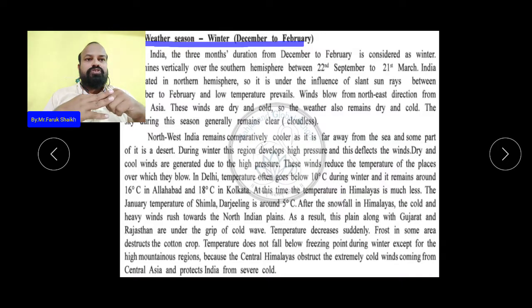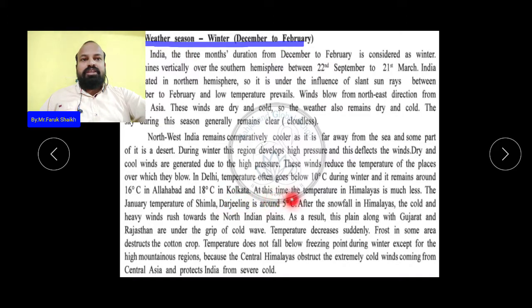These winds reduce the temperature of the place over which they blow. In the regions where these winds blow, they reduce the temperature. In Delhi, temperature often goes below 10 degrees Celsius during winter, and it remains around 16 degrees Celsius in Allahabad and 18 degrees Celsius in Kolkata.